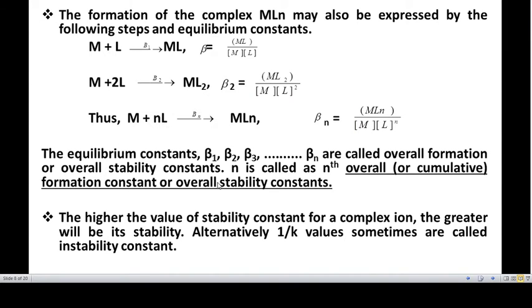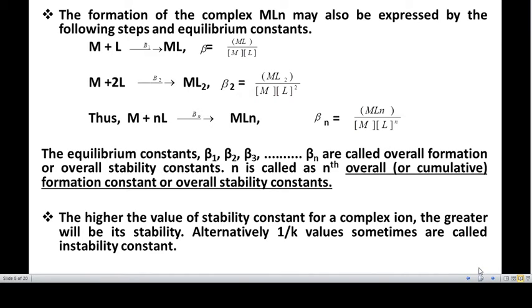So the equilibrium constants beta 1, beta 2, beta 3 are called overall formation constants or overall stability constants, and beta n is called the nth overall formation constant or overall stability constant.